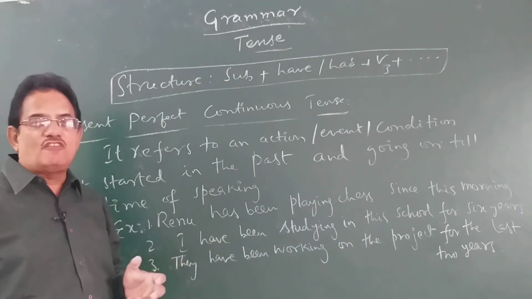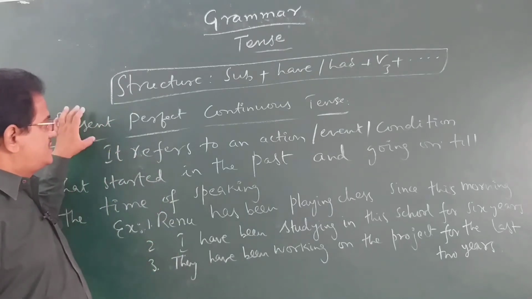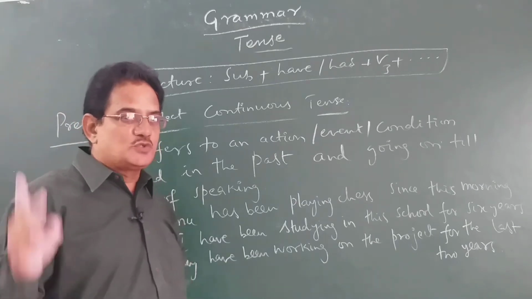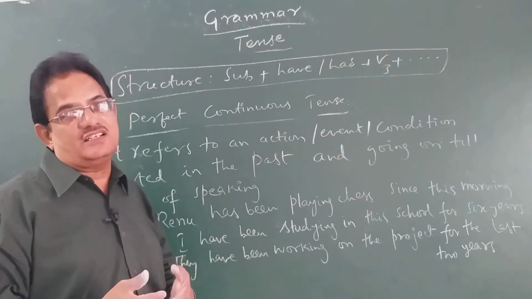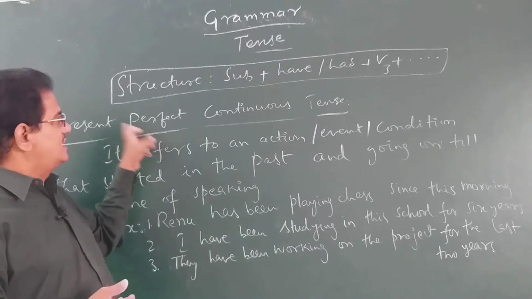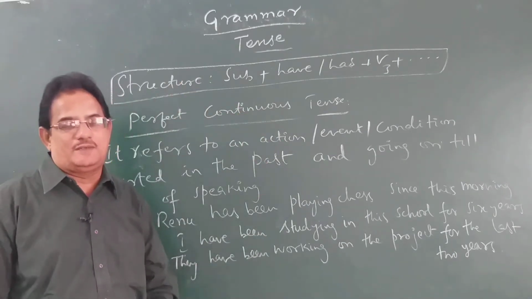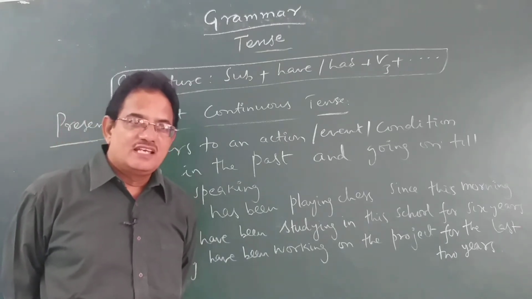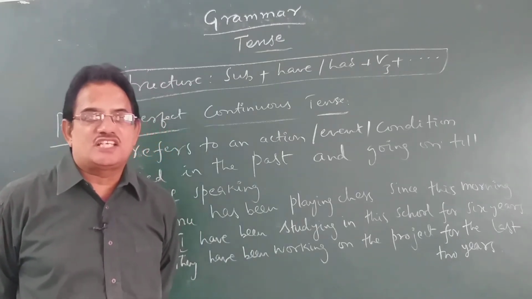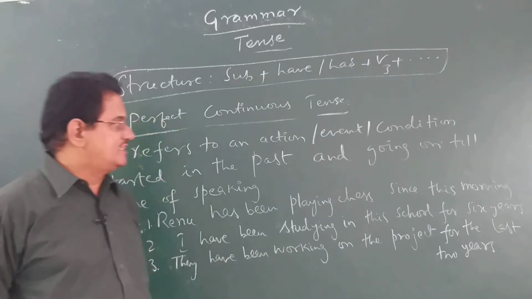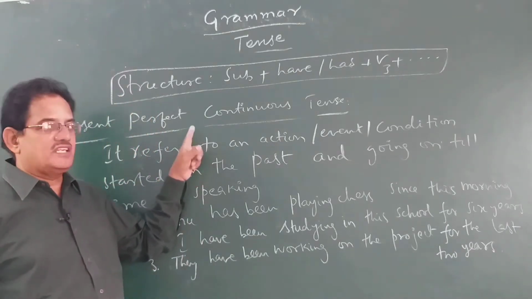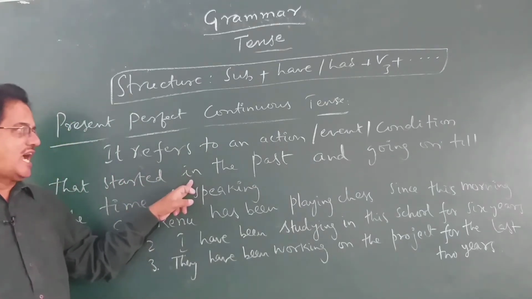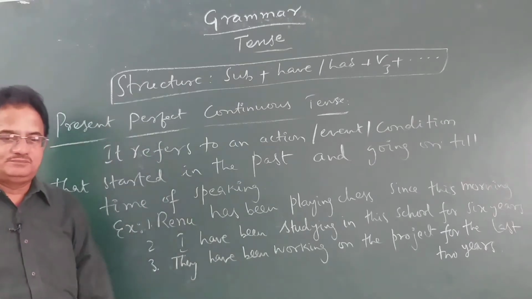The last form of present tense now we are going to discuss, present perfect continuous tense. There are two tense forms together in this. One is present perfect and present continuous, both together. Perfect continuous. What does it mean? What exactly does present perfect continuous tense refer to? Look at this. It refers to an action or event or condition that started in the past and going on till the time of speaking.